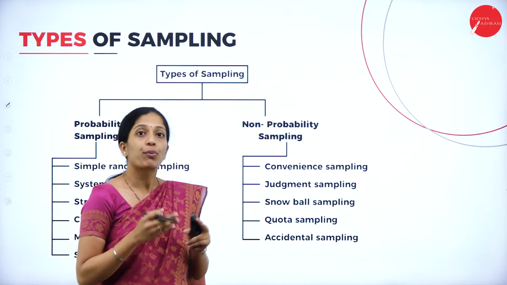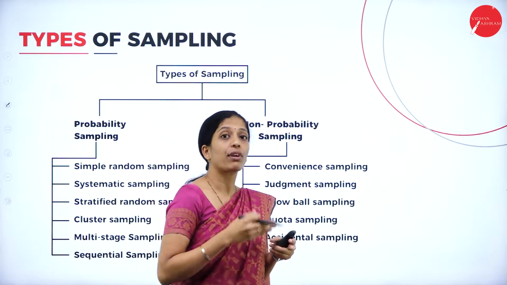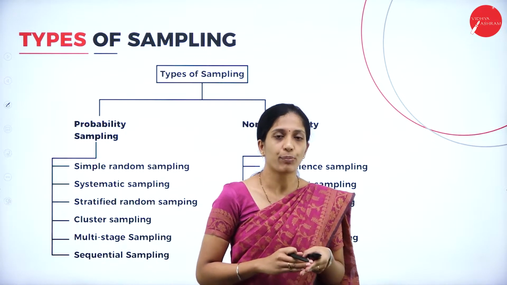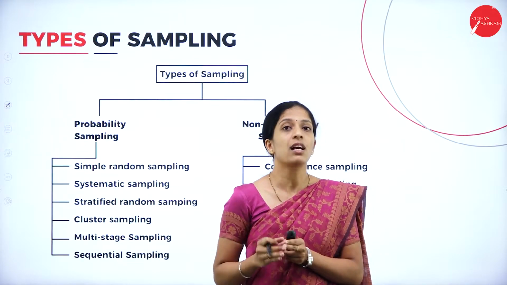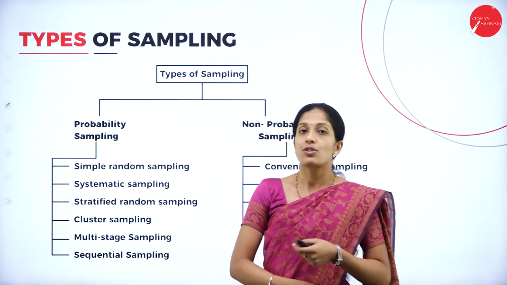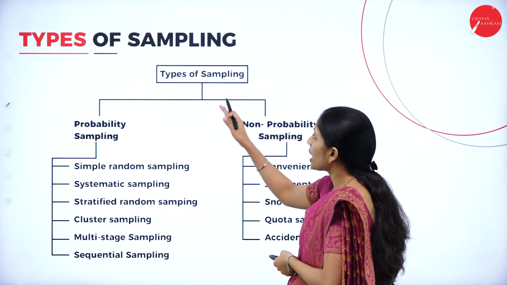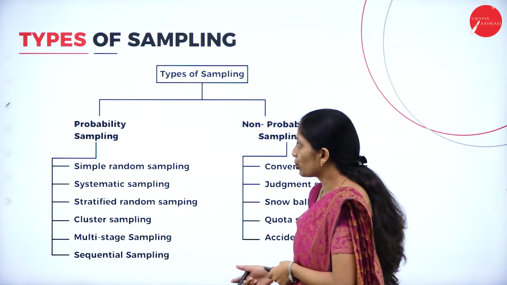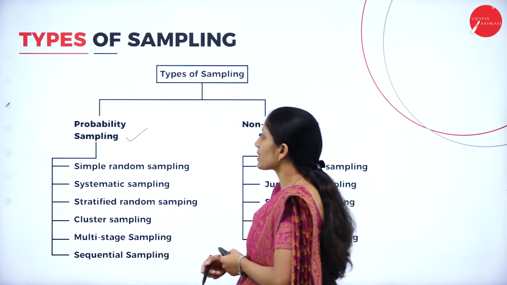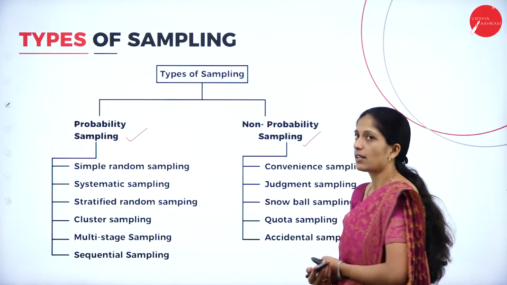Already in the process, there was a step where we have to decide the sampling method that we have to follow. So here there are a few sampling methods. The main sampling has been divided into 2 types, that is probability sampling and non-probability sampling.